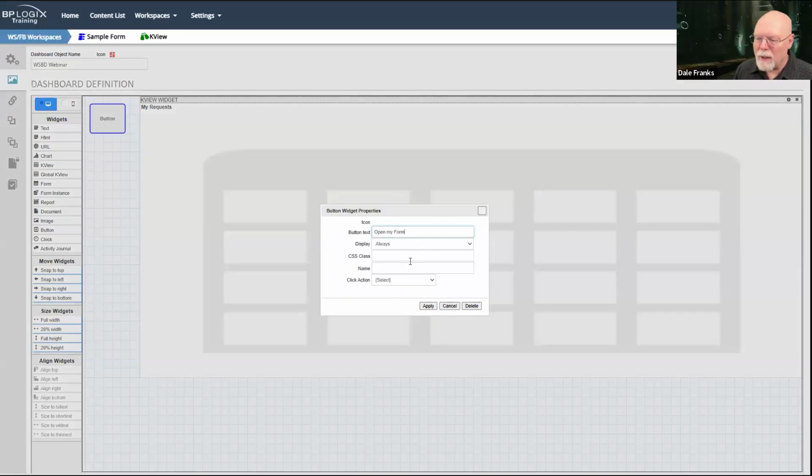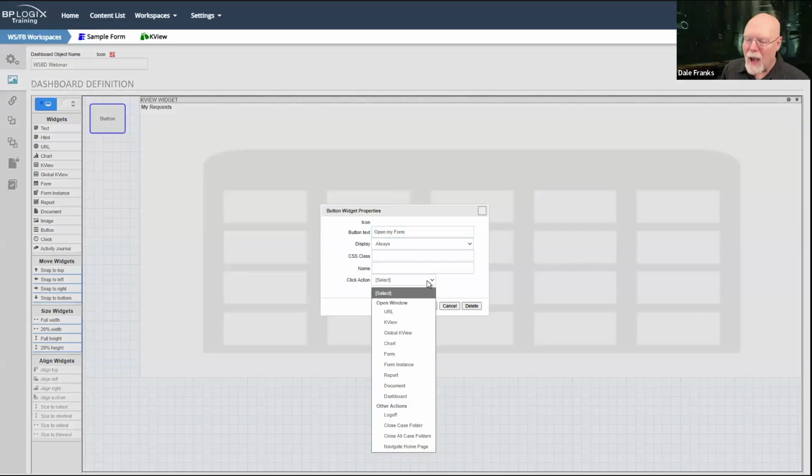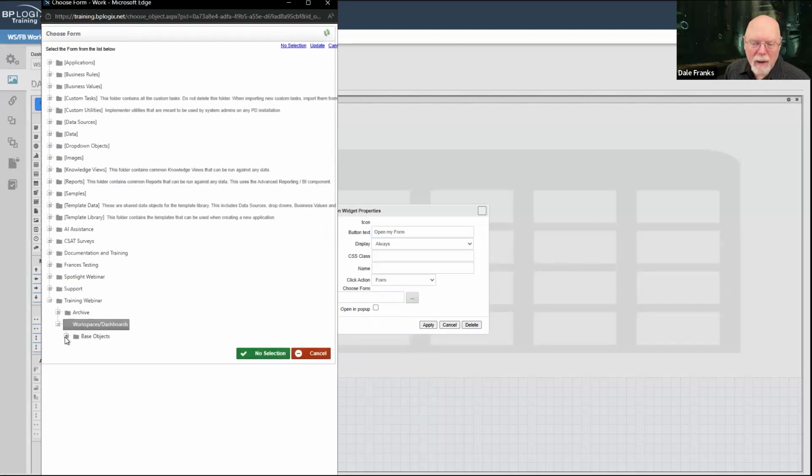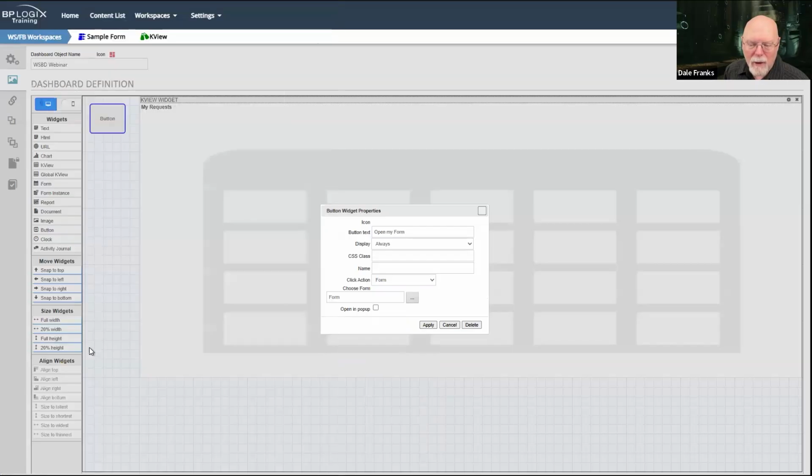And I always want it to display. The action that I want to do is to open a form. So we'll open a form, and the form that I want to open is my base objects form here. So it's that one right there. And I've got an open as pop-up option. We're not going to check that yet. We're going to leave that the way it is, and I'll show you why.